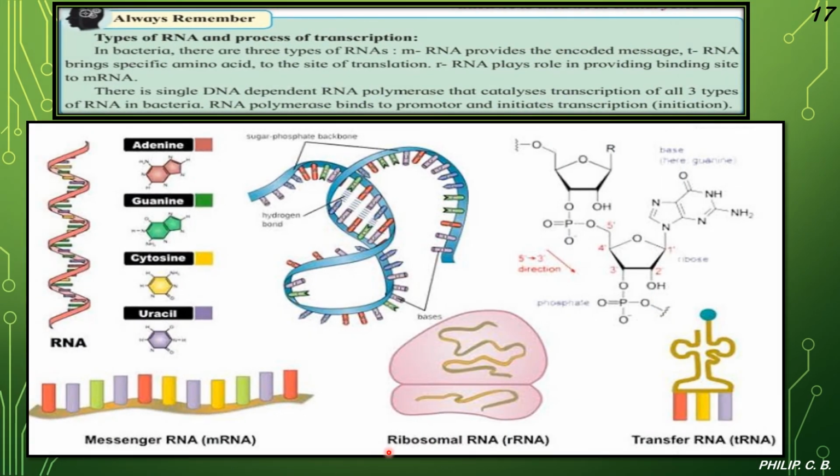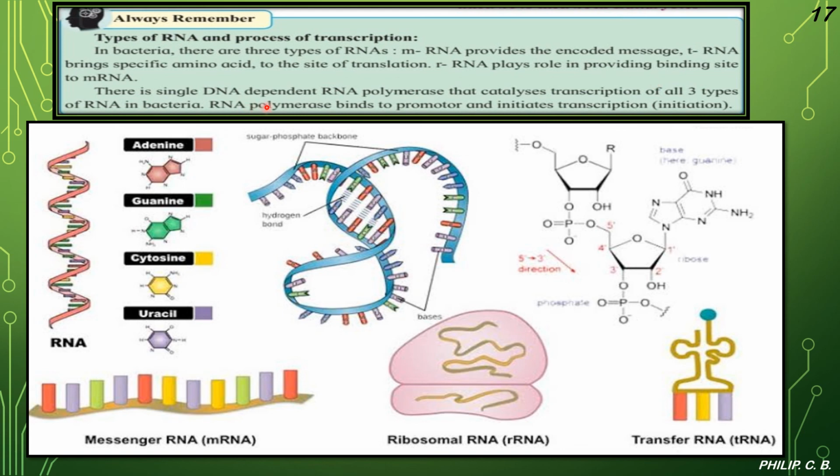Now, further, always remember the types of RNA and the process of RNA. Already we have learned earlier about the types of RNA. As you know, there are three types: mRNA, tRNA, rRNA, right? So in bacteria, there are three types of RNA. mRNA provides the encoded messages. tRNA brings specific amino acids to the site of translation. rRNA plays the role of providing the binding site. So each has got its own function. I repeat that: mRNA encoded message, tRNA site of translation, rRNA binding site.